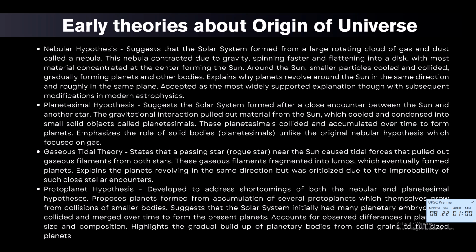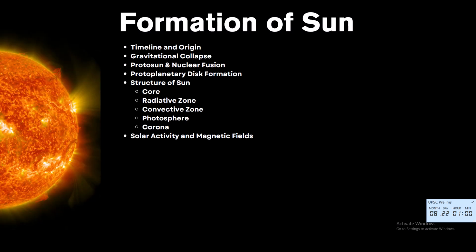Now let's look into the formation of the sun. Timeline and origin. Roughly 4.6 billion years ago, our sun formed in a dense region of molecular cloud called the solar nebula. Triggered perhaps by a supernova, gravitational pull drew the gas and dust inward, raising the central temperatures.